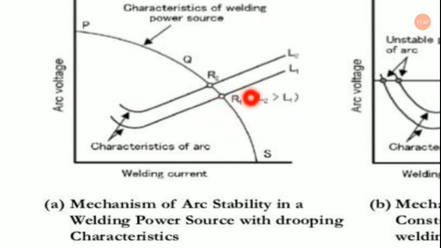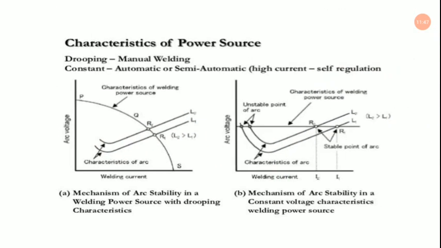Now this is the R and this is the L. As you can see, they are meeting at this point. This is the L2, this is the N1. When L2 is greater than L1, we are having this characteristic of R. That is the resistance actually. So resistance we are having.